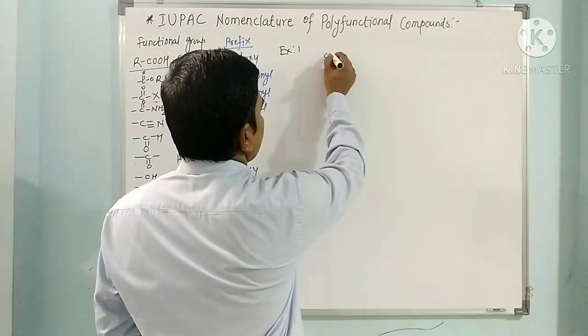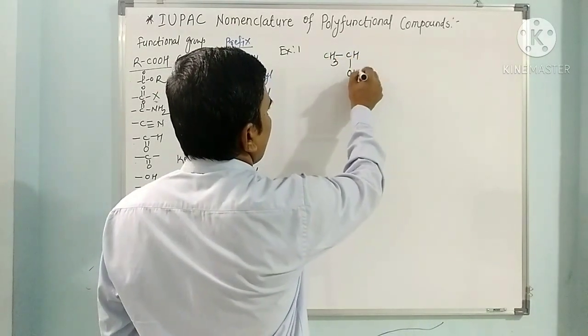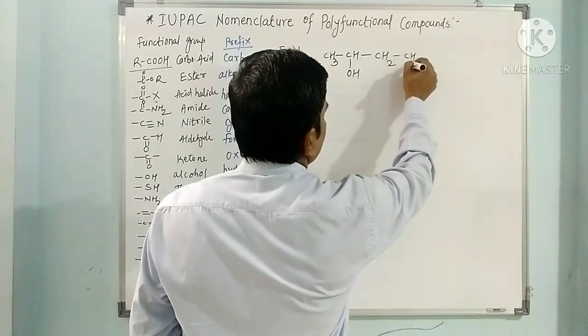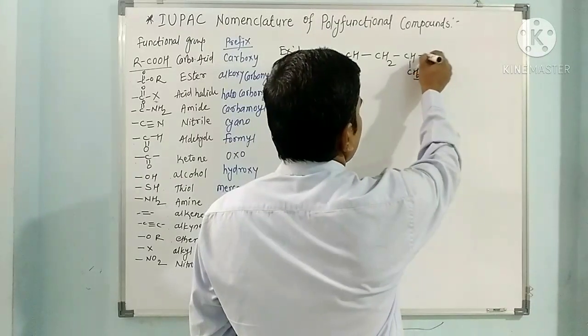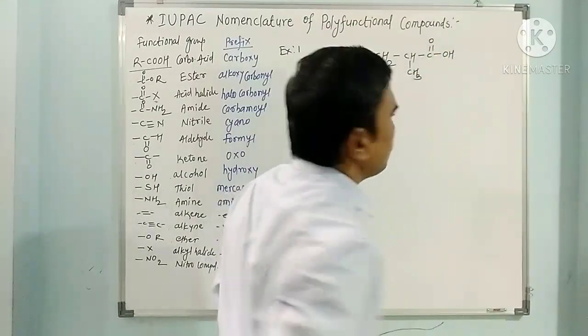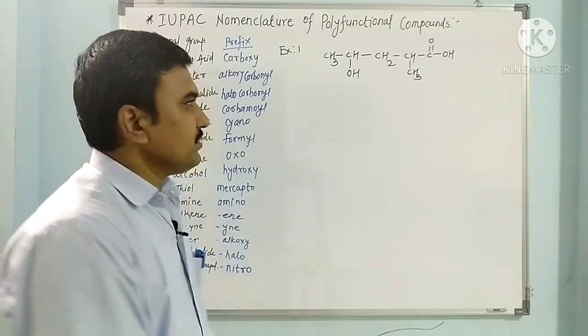CH3, CH, OH, CH2, CH3, COOH. See, how many functional groups are present here?